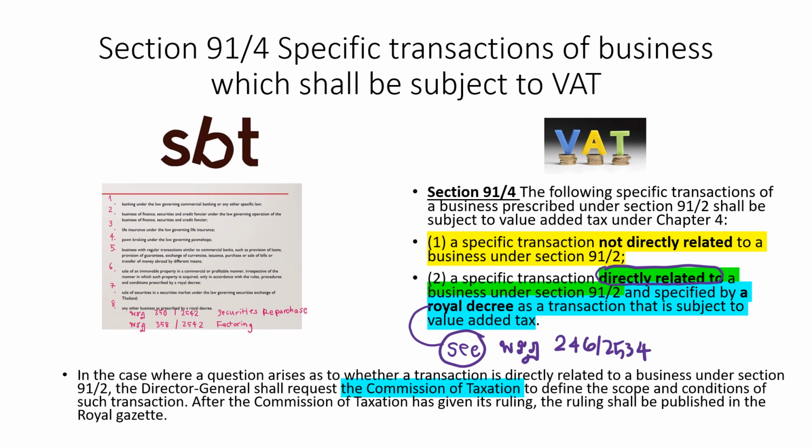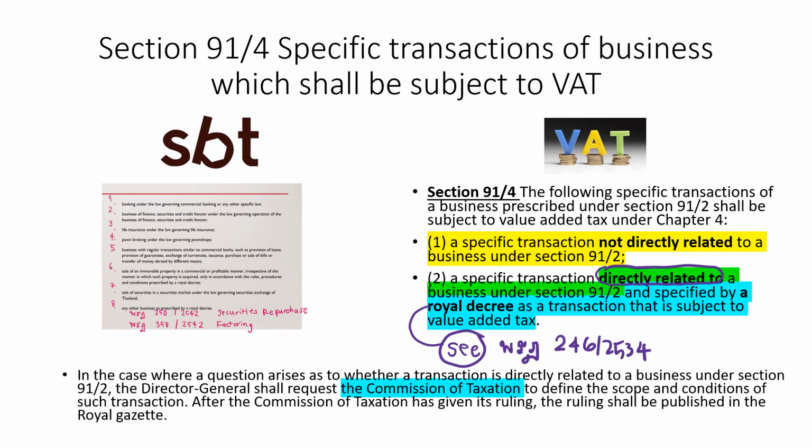So you can see that this section 91/4 creates a lot of issues. If any question or dispute arises, the law says that the Director General of the Revenue Department shall request the Commission of Taxation to define the scope and condition of that transaction. So the commission can give the ruling, and the ruling shall be published in the royal decree.